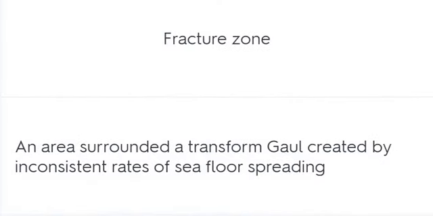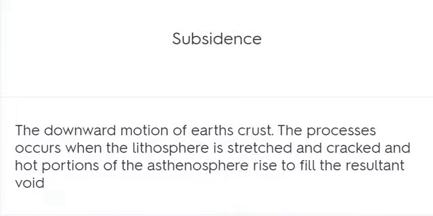Fracture zone. An area surrounding a transform fault created by inconsistent rates of seafloor spreading. Subsidence. The downward motion of Earth's crust. The process occurs when the lithosphere is stretched and cracked and hot portions of the asthenosphere rise to fill the resultant void.